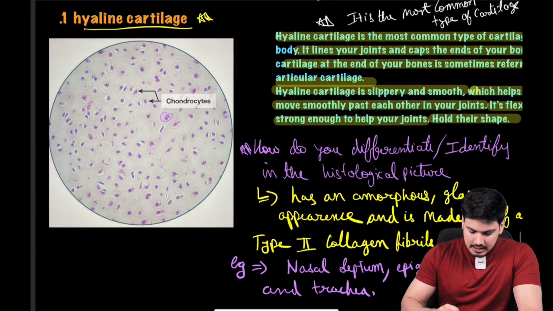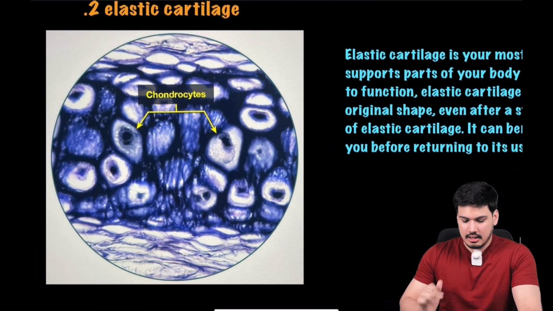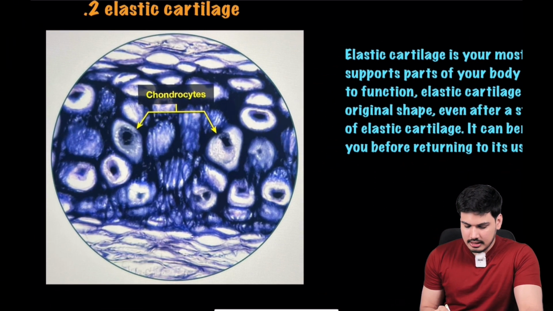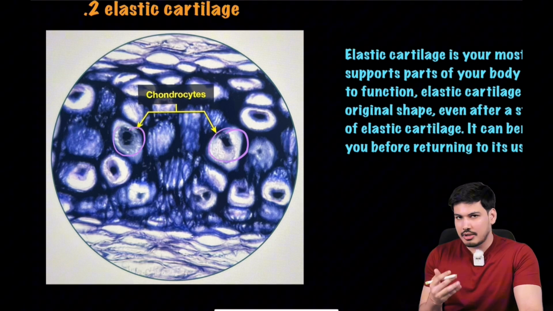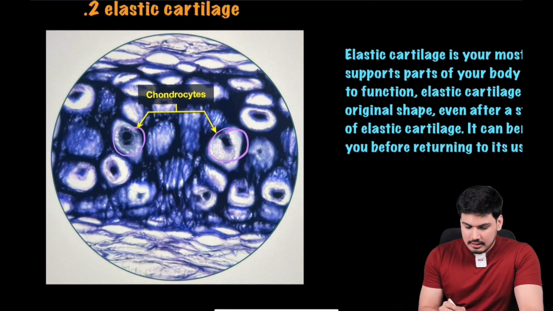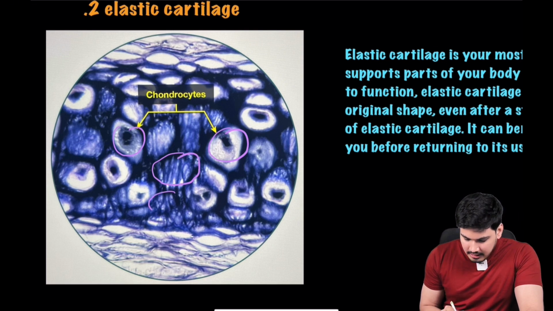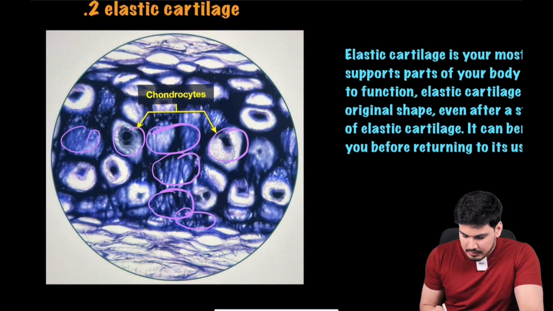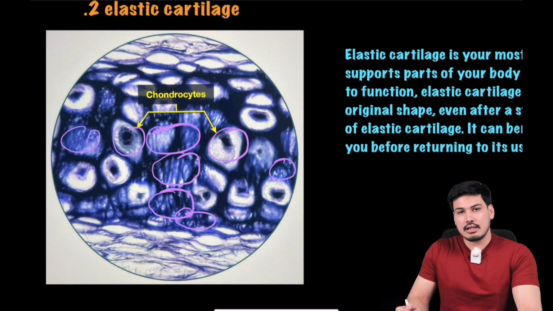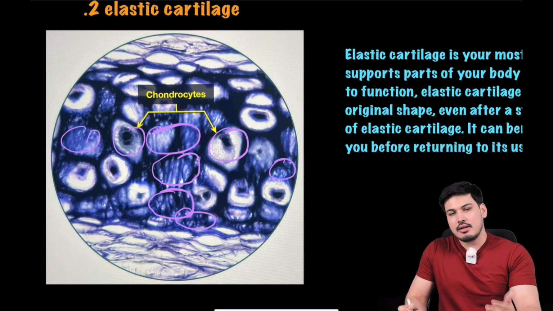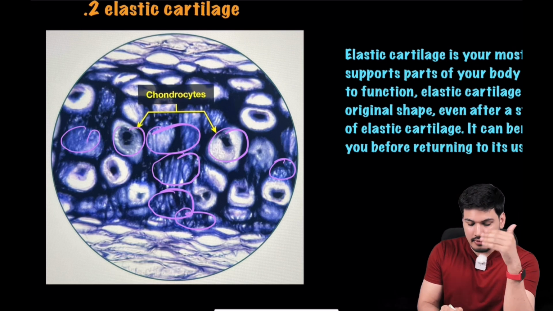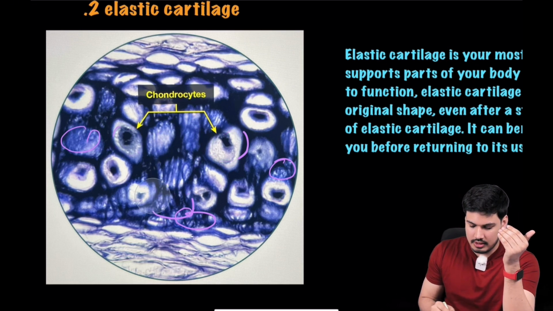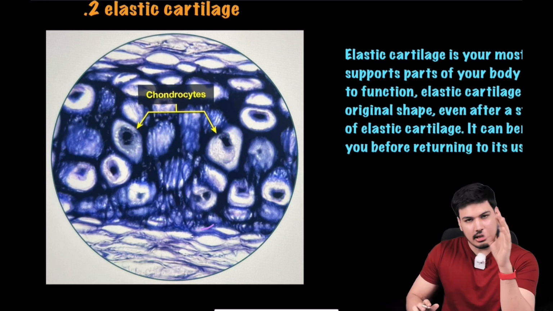For example, see here, in elastic cartilage you are seeing chondrocytes again, much bigger and much more in number I should say. But what you are seeing other than this are elastic fibers. See, so many fibers are there, highly dense purplish fibers are there. So is this homogeneous? Not at all. That's why we are discussing why they have mentioned hyaline cartilage as homogeneous. So you can understand it now, right?